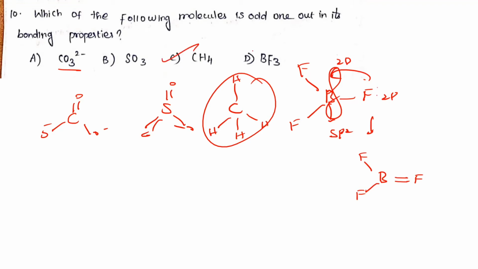Understand? In BF3, when back bonding is possible, one of the atoms belongs to the second period, and the other atom should contain a lone pair to donate electrons. In that case back bonding can be possible. In BF3, the 2p back bonding is more effective, therefore they form a double bond. The bond order of BF3 is not 1. The answer should be 1.33.